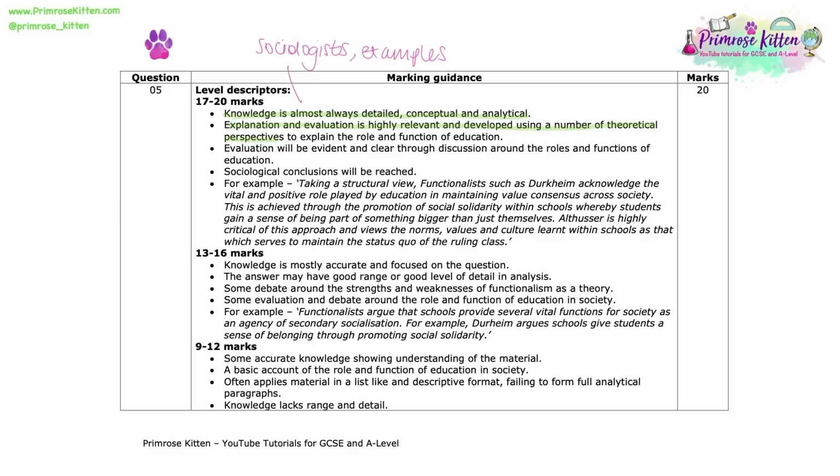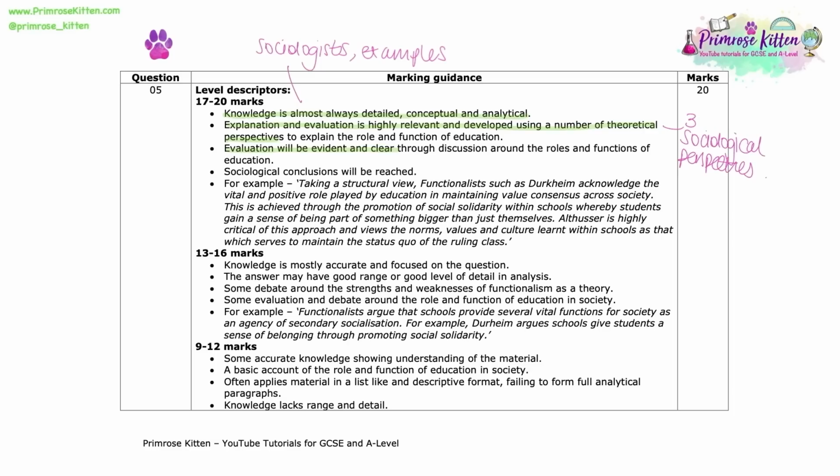So ensuring that you cover at least 3 different sociological perspectives, and ideally even within one perspective such as functionalism, understanding that there are differences of opinion there. So for example, maybe referring to Durkheim and Parsons in your answer. And evaluation will be evident and clear.